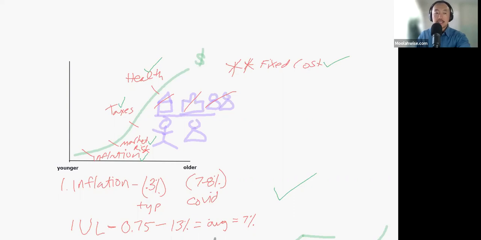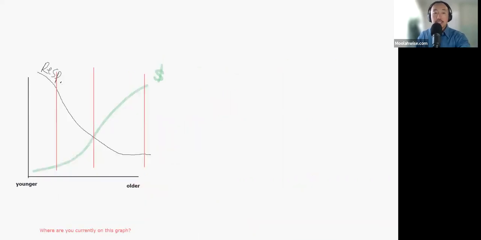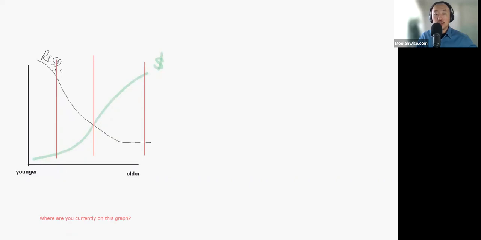This is my last slide. Again, guys, this is what we call the X curve. It shows your decreasing responsibility over time, versus the graph of accumulating wealth and how it grows over time. So I want to ask you, where are you currently on this graph?